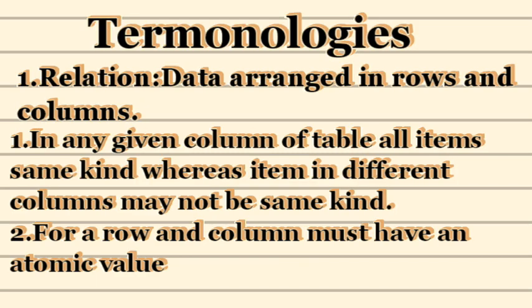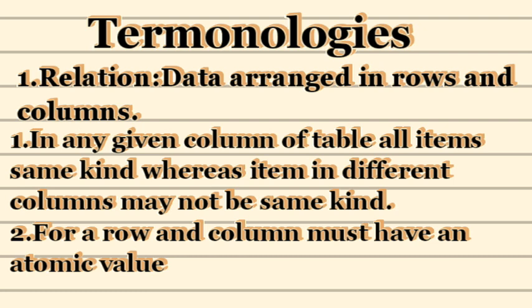Coming to the very first terminology, we have a relation. As we said, it is a relational data model, so first of all we need to understand what a relation is. Anything in which the data is arranged in rows and columns is called a relation. Now, when we are talking about a relation, we need to keep in mind some of its properties. Number one, as you can see on the screen: in any given column of a table, all items are of the same kind, whereas items in different columns may not be of the same kind. What does it mean? Within a column of a given table, the items are of the same kind, but different columns can hold different kinds of data.